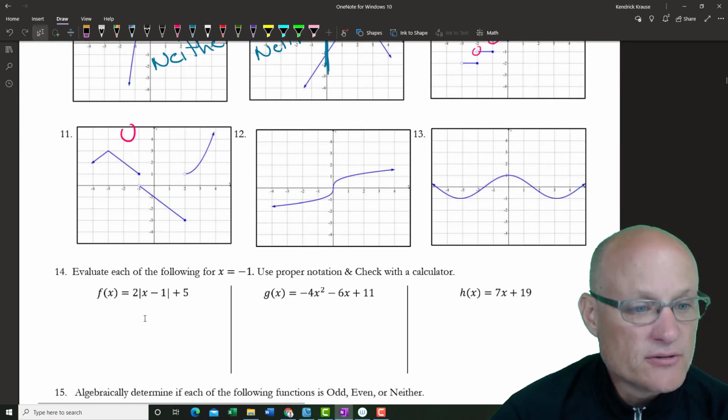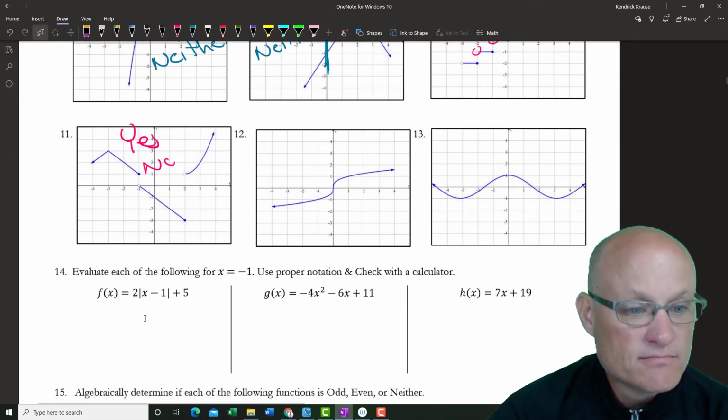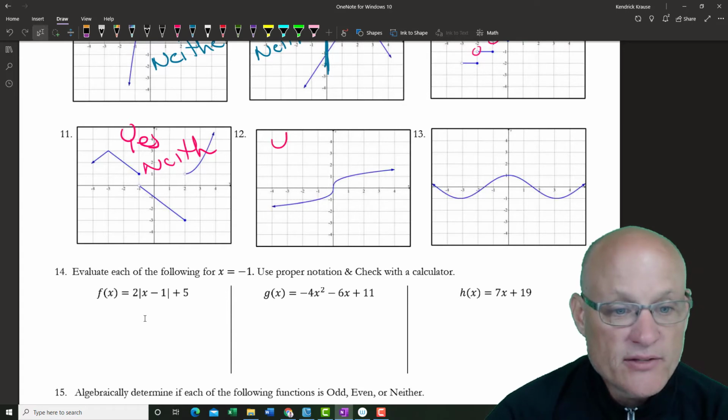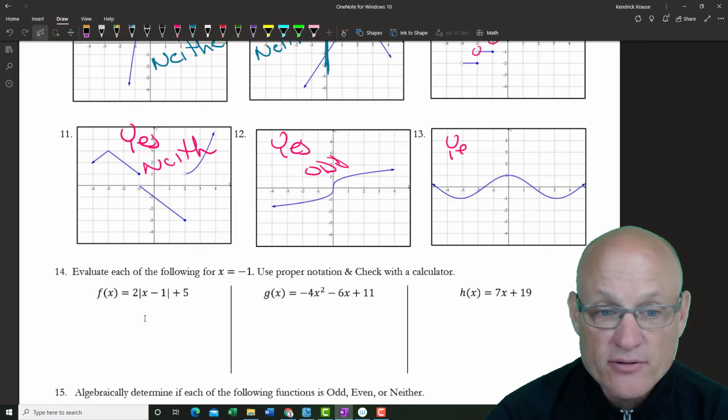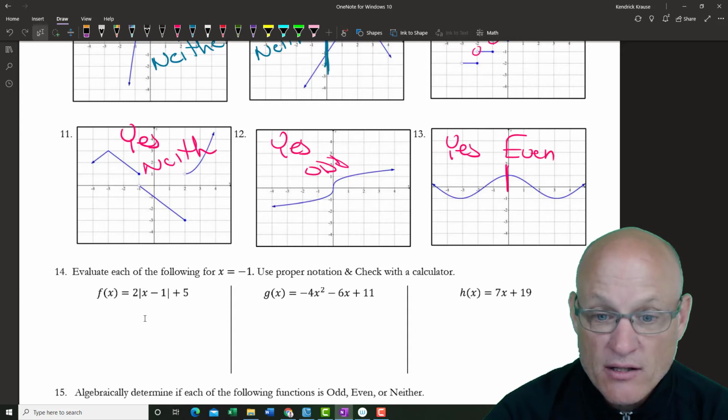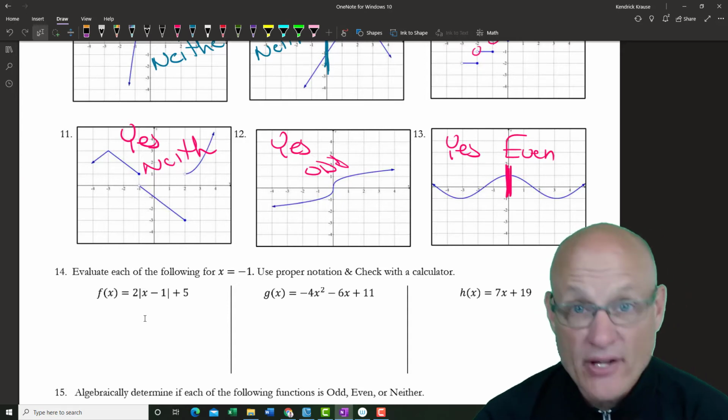This is a function, but it's neither. This is a function, and it's odd. And this is a function, and it's even. Why is it even? Because if I draw a line right here, I see the mirror image on the left and the right.